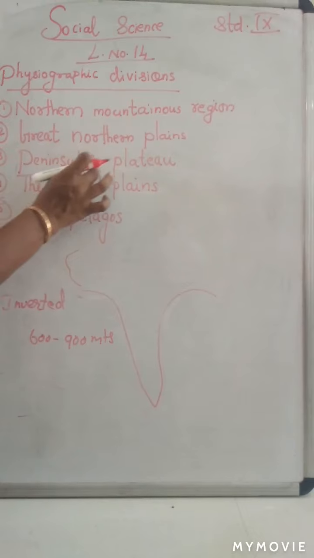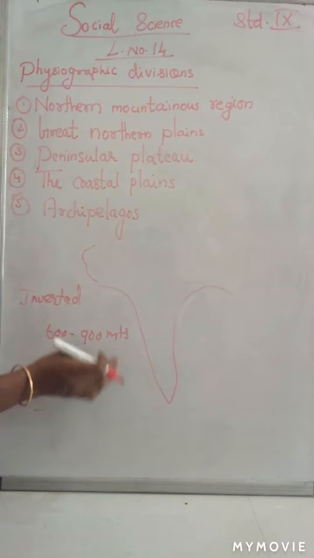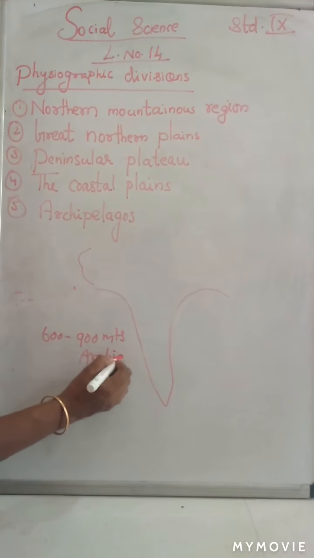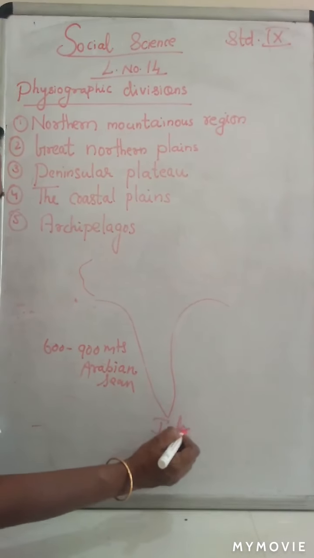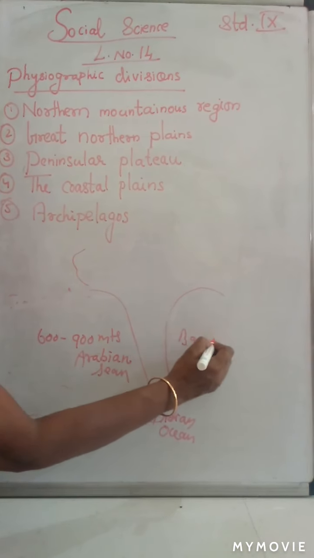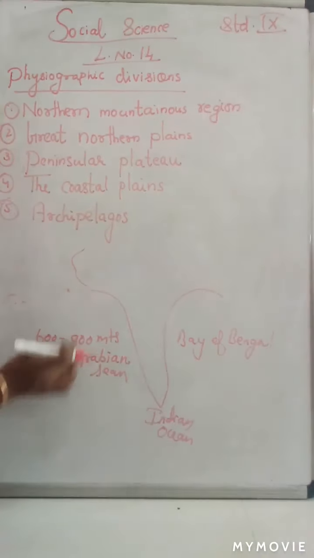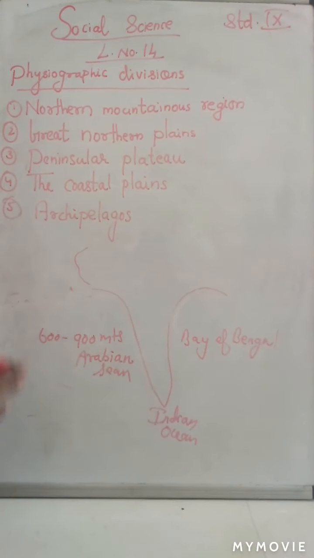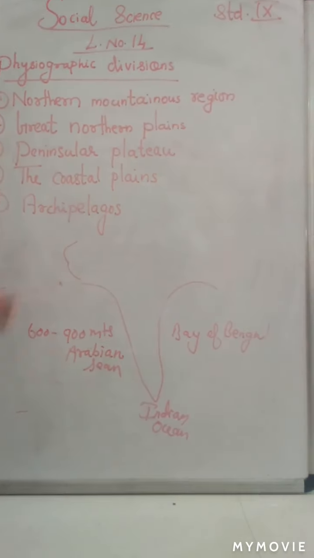That is why this peninsular plateau is also called the southern plateau, and it is surrounded by water. Here on the western side is the Arabian Sea, to the south the Indian Ocean, and the Bay of Bengal. Three sides are surrounded by water. That is why land surrounded by water on 3 sides is called a peninsula. Because of this reason, this plateau is called a peninsular plateau.